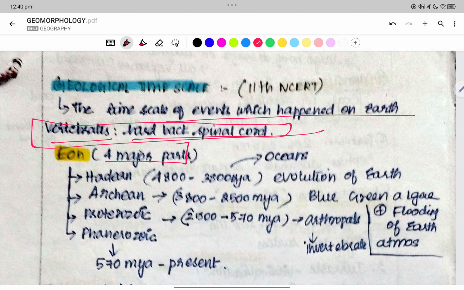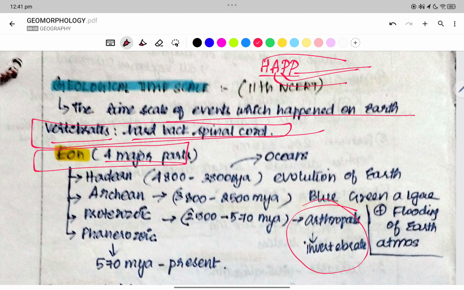The eon has four major divisions: Hadean, Archean, Proterozoic, Phanerozoic. Hadean is the evolution of the earth. Archean is blue-green algae. Proterozoic is arthropods or invertebrates. And Phanerozoic is the present.